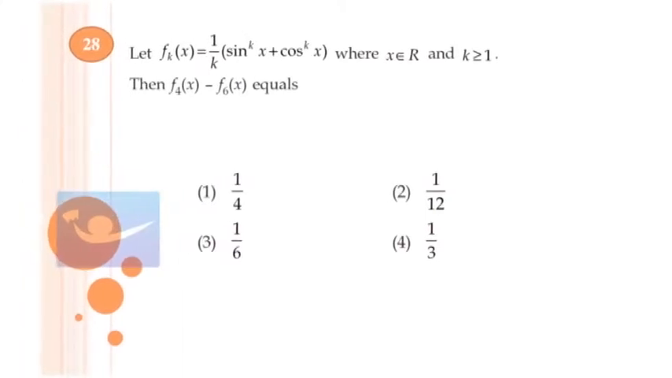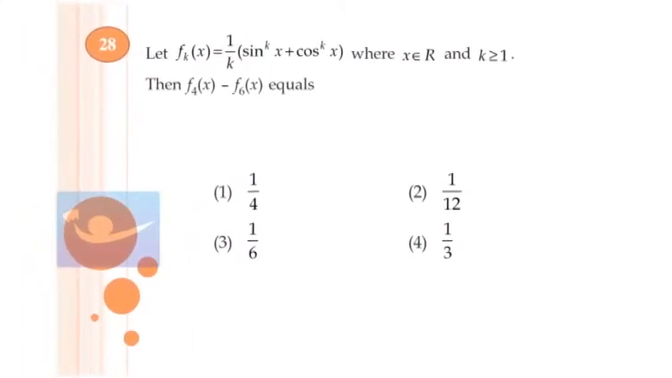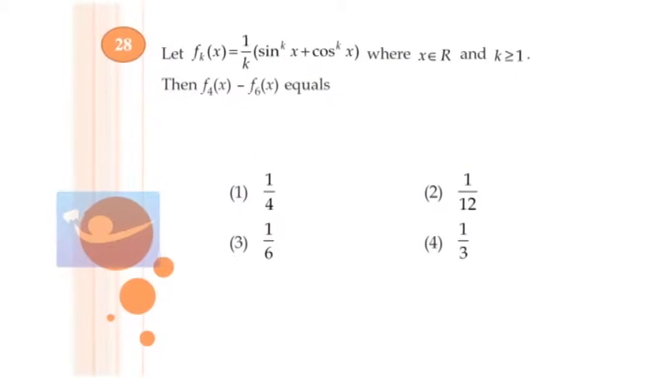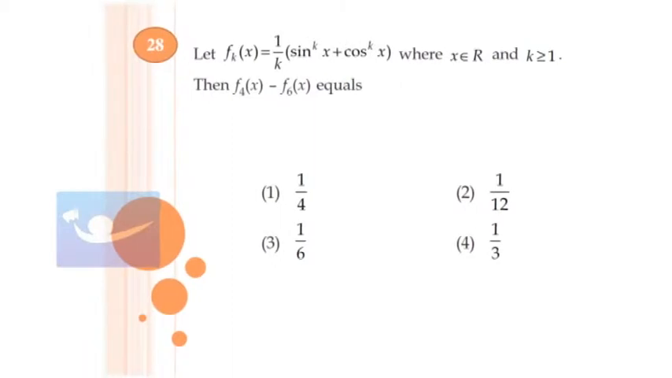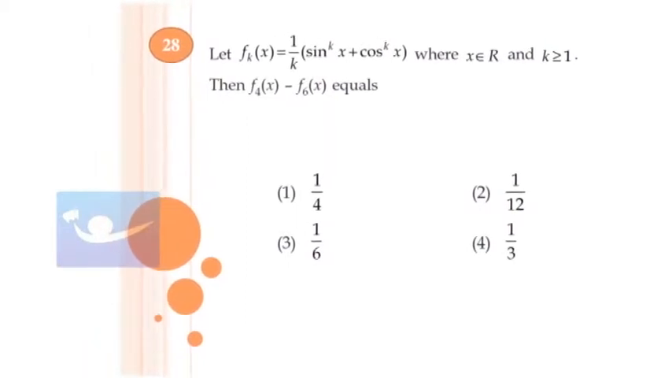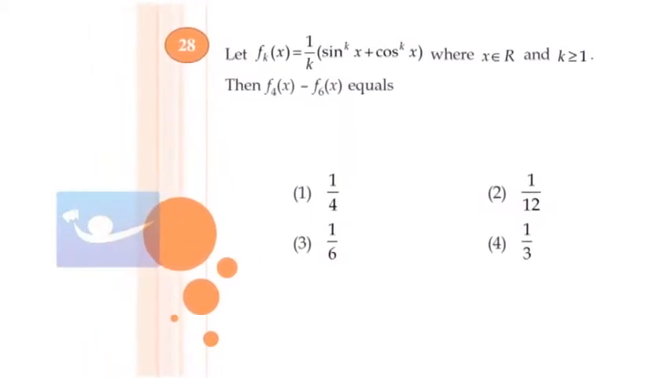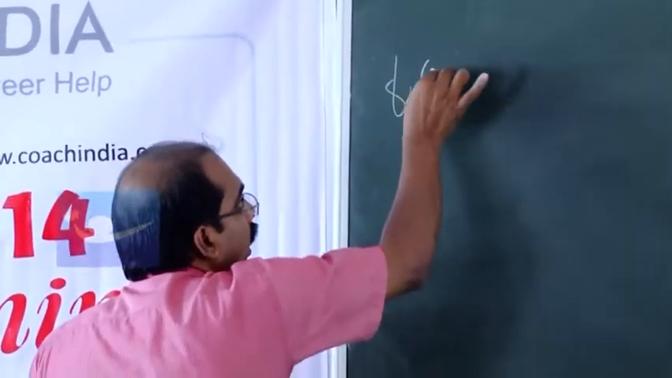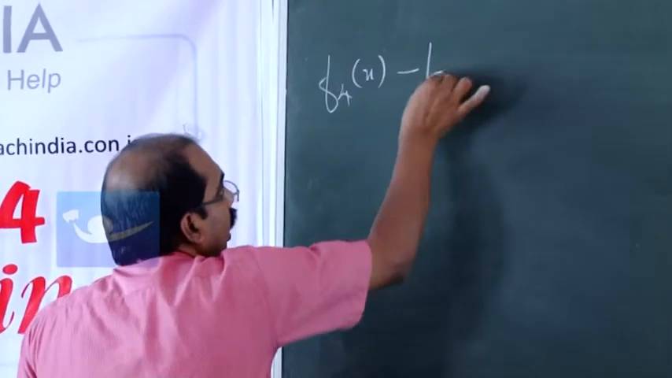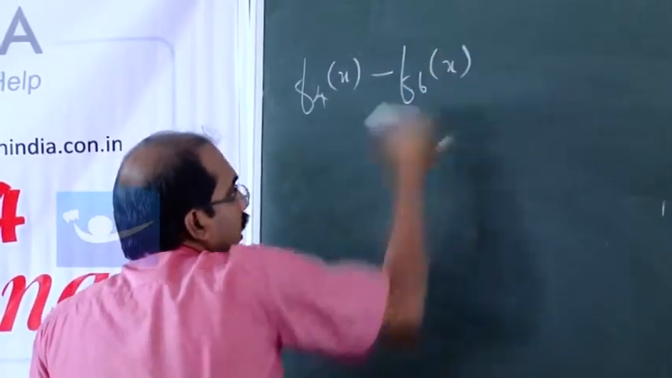Question number 28. Let f_k of x equal to 1 by k into sin raised to kx plus cos raised to kx, where x is an element of R and k is greater than or equal to 1. You are asked to determine the value of f4 of x minus f6 of x.